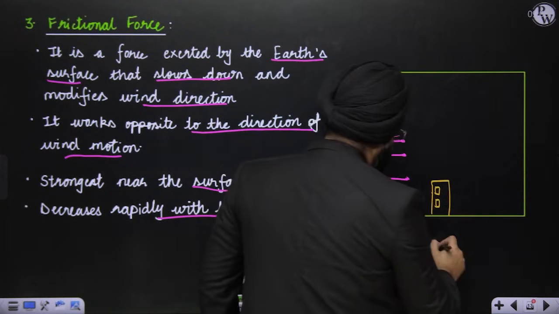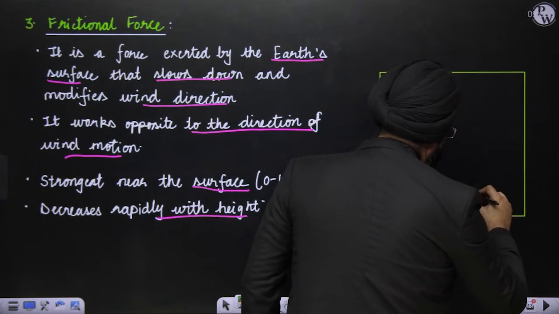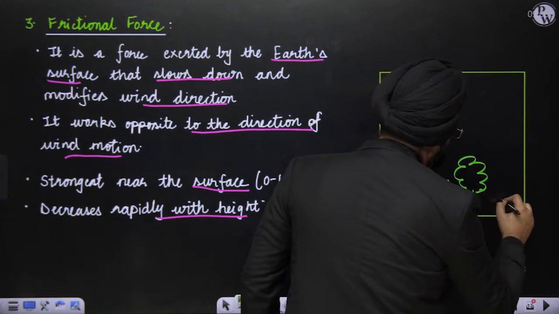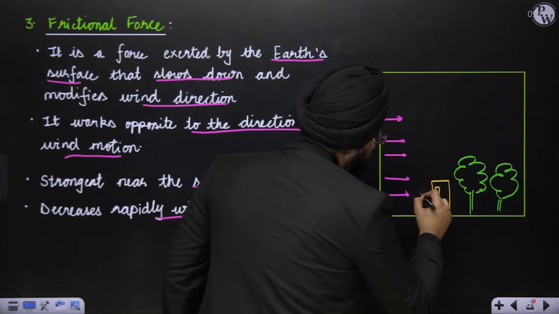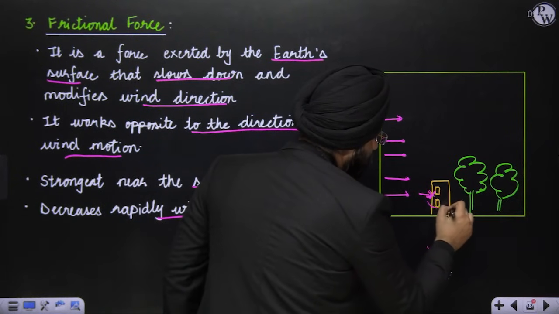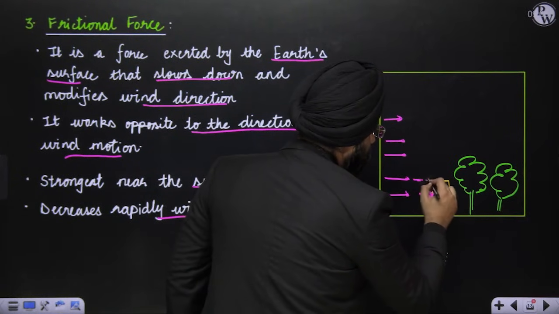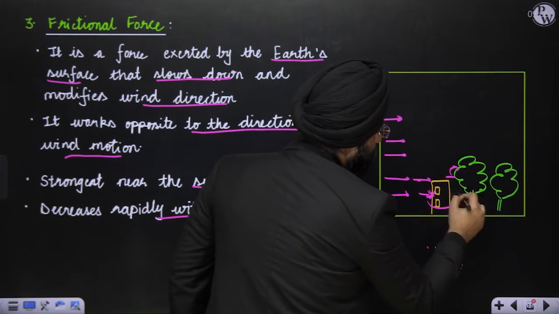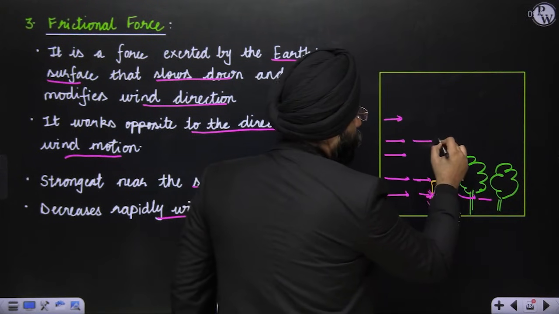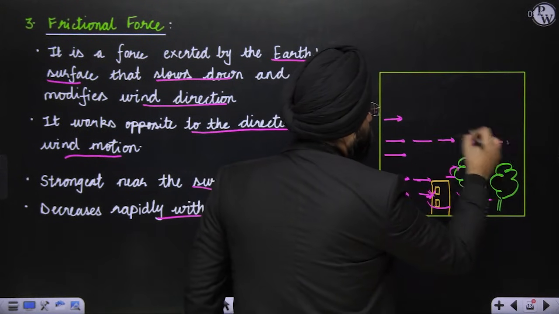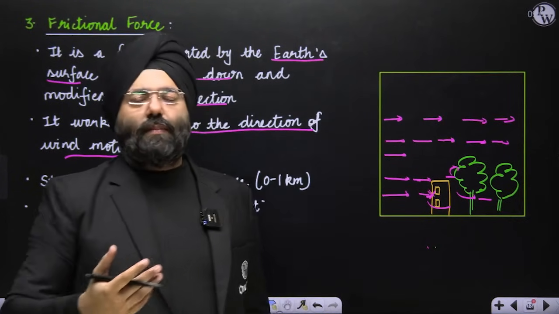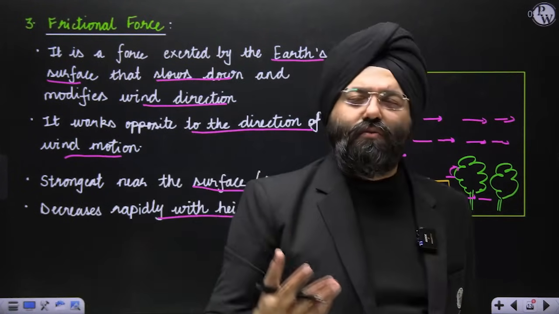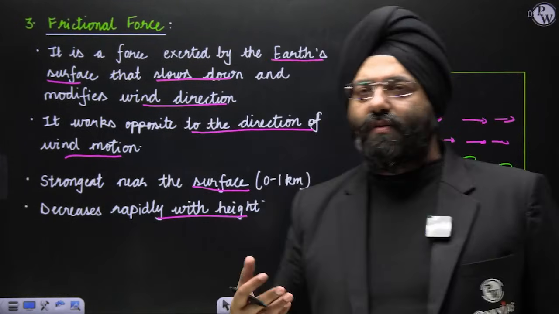You have certain trees here. So what is going to happen? This will again be deflected in some direction. It is going to be deflected in a certain direction. But as you move beyond a certain height, the resistance forces will obviously decrease. So this is again what is friction happening. Obviously, when there are so many landforms also, they're also impacting it in various ways.